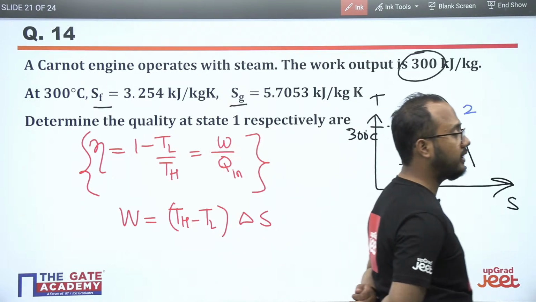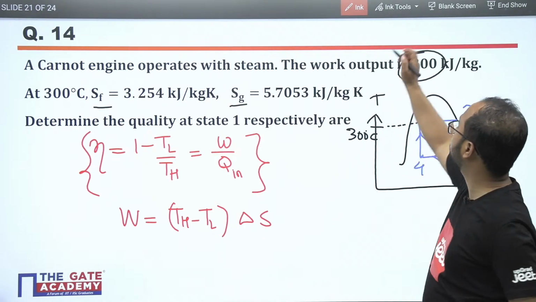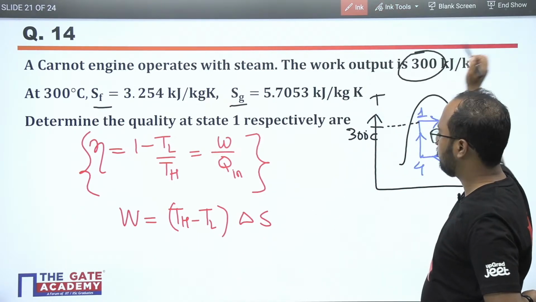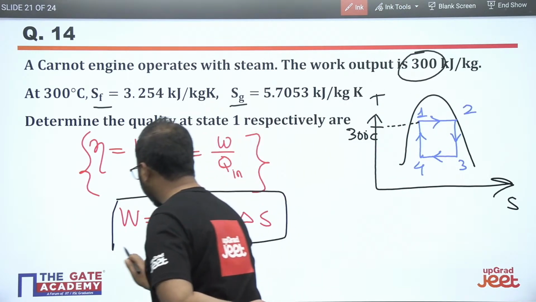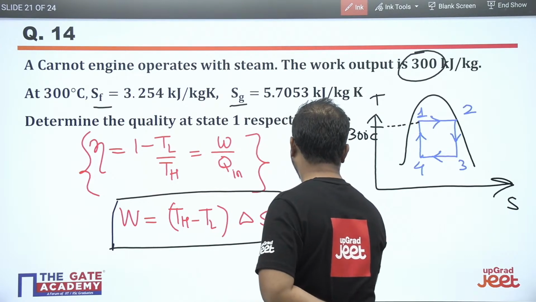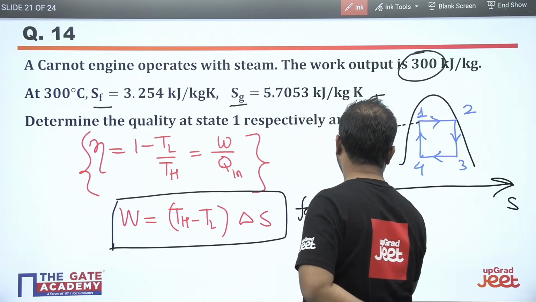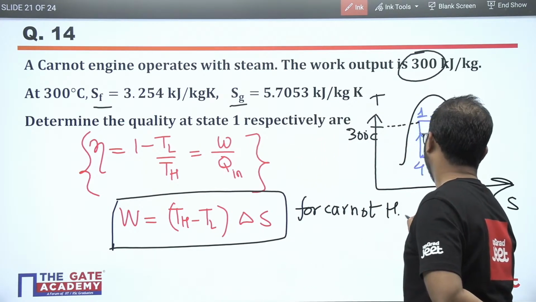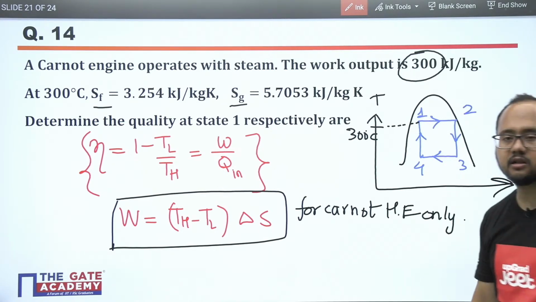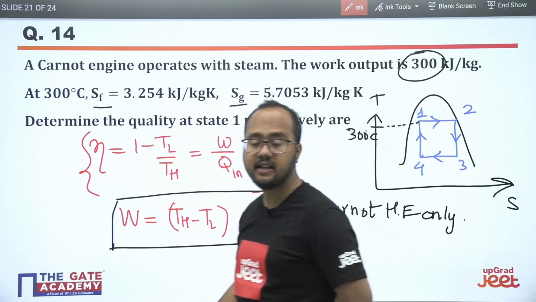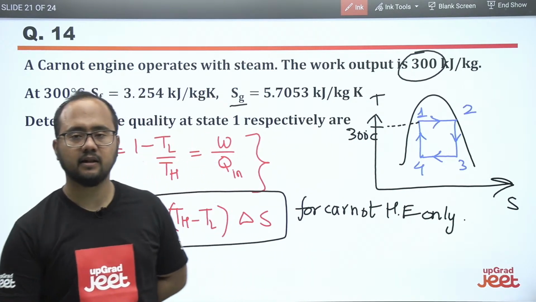This formula is very important. Please try to remember this particular formula, specifically for the Carnot heat engine only. TH minus TL into delta S.